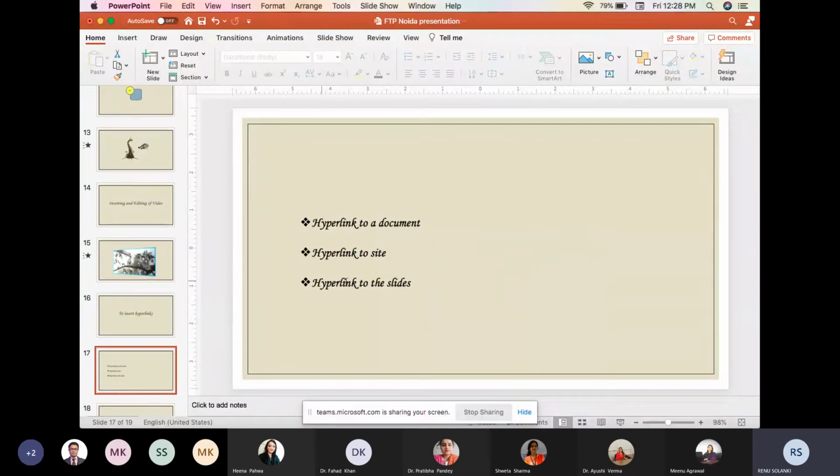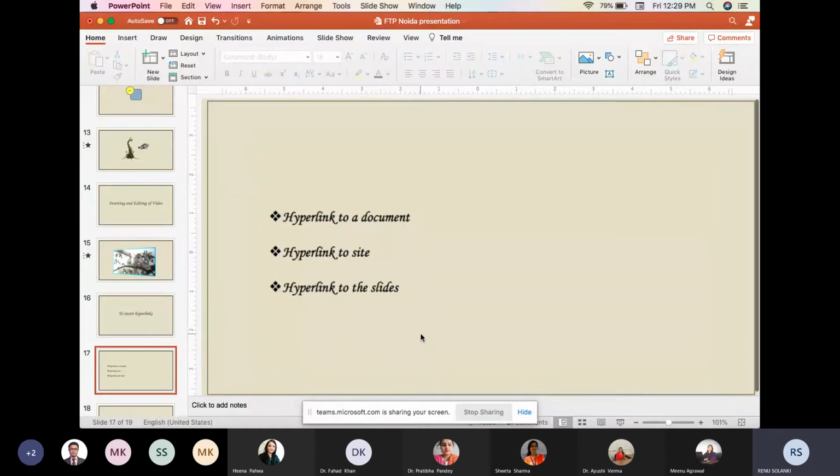So let's see how it will work. We can use three types of hyperlink, as I have discussed earlier also. Hyperlink to a document, hyperlink to a site, or hyperlink to the slides. Let's see how we can insert the hyperlink. For example,